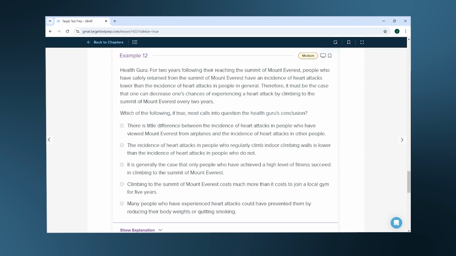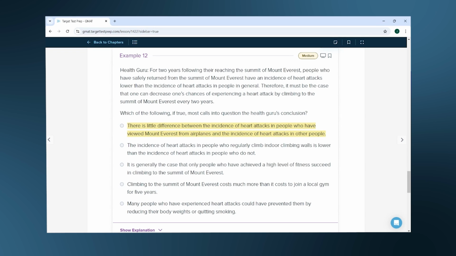Let's go ahead and find our conclusion, which is here after "therefore," and our evidence, which is here at the beginning. Then we can work through the options. A, there is little difference between the incidence of heart attacks in people who have viewed Mount Everest from airplanes and the incidence of heart attacks in other people.